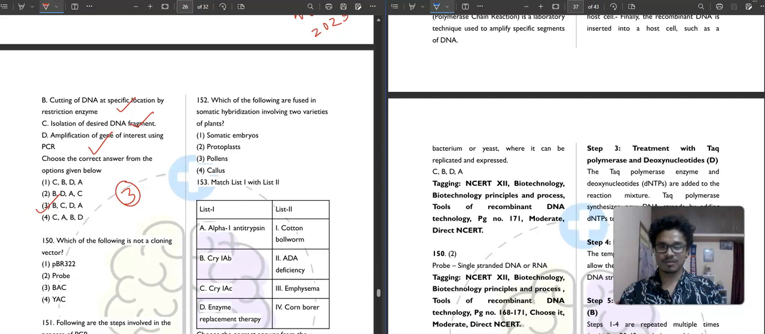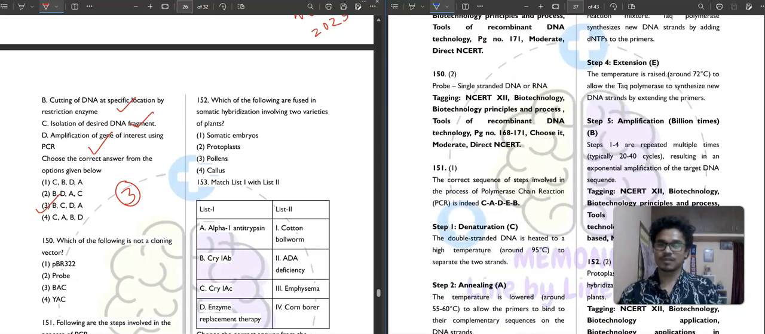Then question number 150. Which of the following is not a cloning vector? pBR322, probe, BAC, YAC. So this probe is not a cloning vector. How could this be a cloning vector? It is a single stranded RNA or DNA. So the second option is your correct answer.